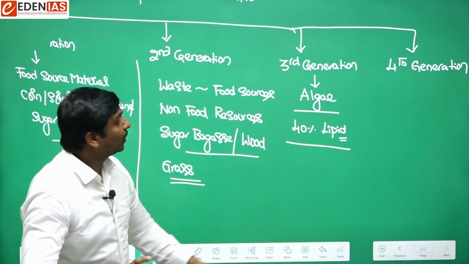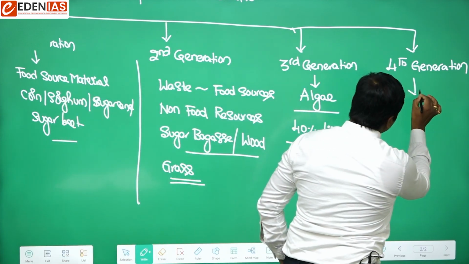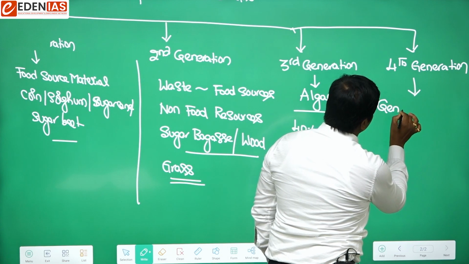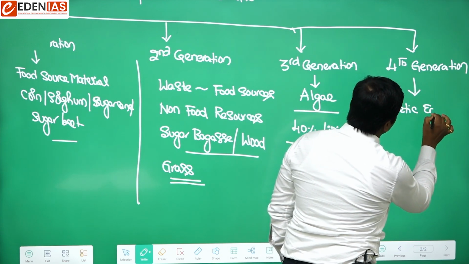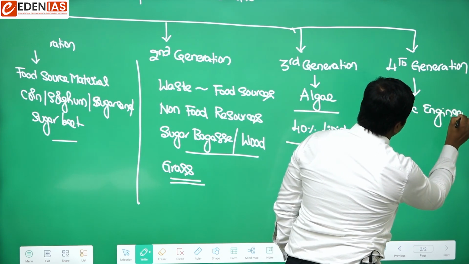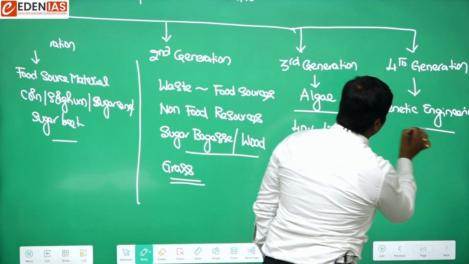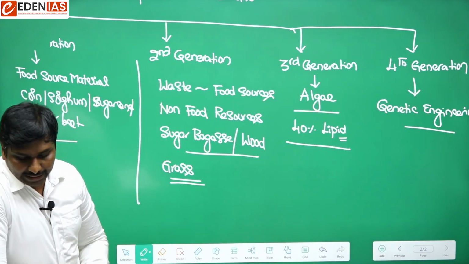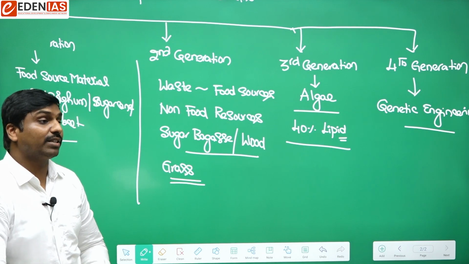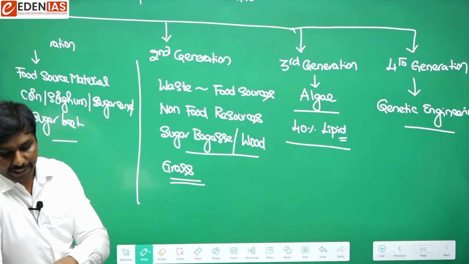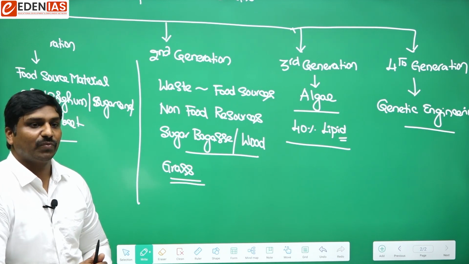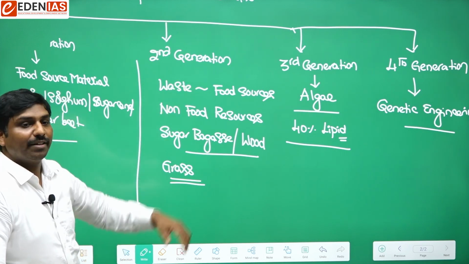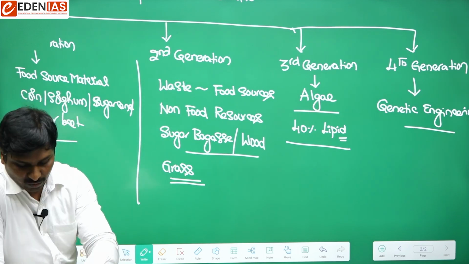That is, biomass produced through genetic engineering or the biotechnology process. So production of biofuels from genetically engineered material becomes the fourth generation biofuels.